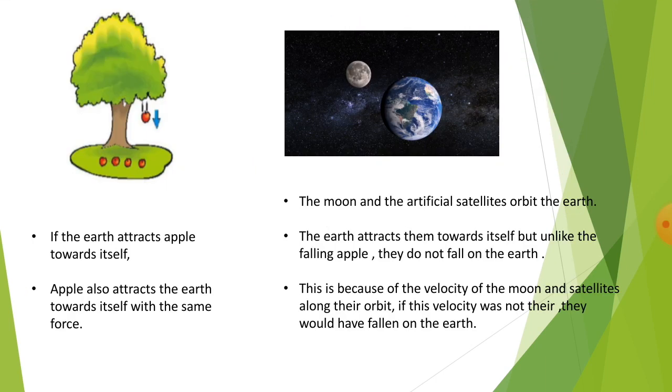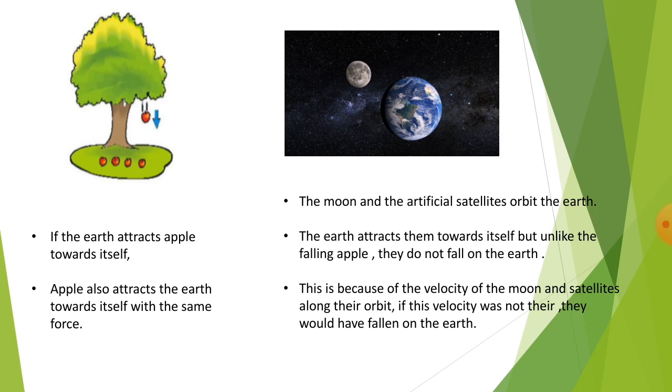According to Newton's law of gravitation, every object attracts every other object. So if the earth attracts an apple towards itself, the apple also attracts the earth towards itself with the same force. The gravitational force due to the earth also acts on the moon, because of which it revolves around the earth. A similar situation exists for the artificial satellite. The moon and the artificial satellite orbit the earth.